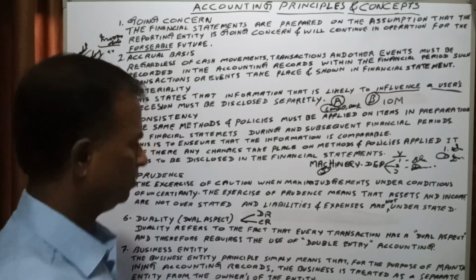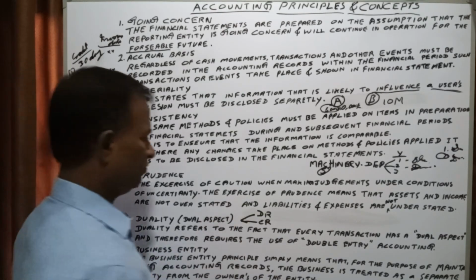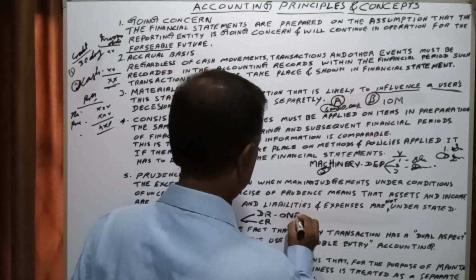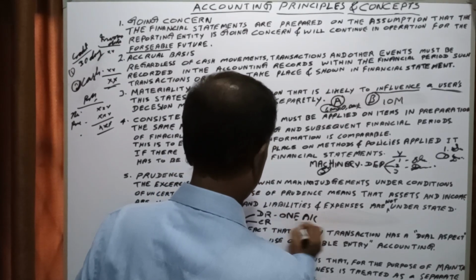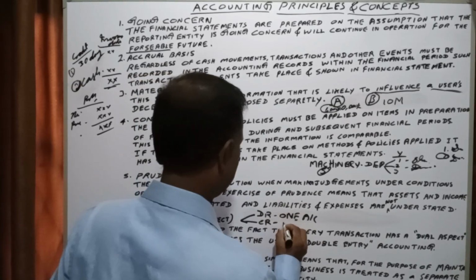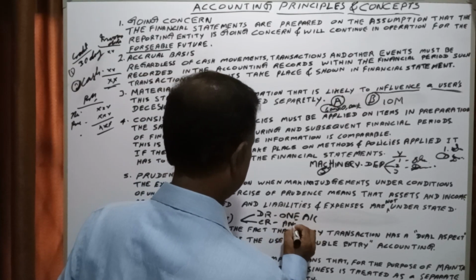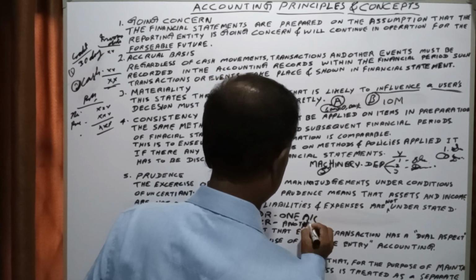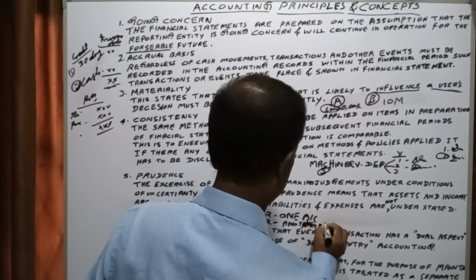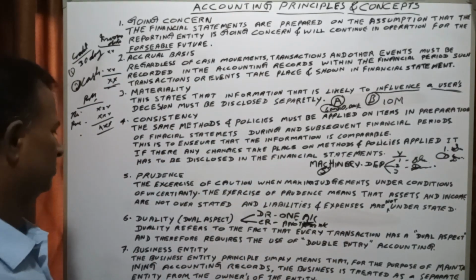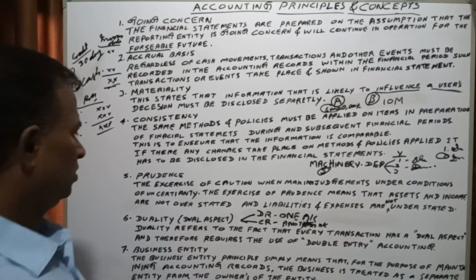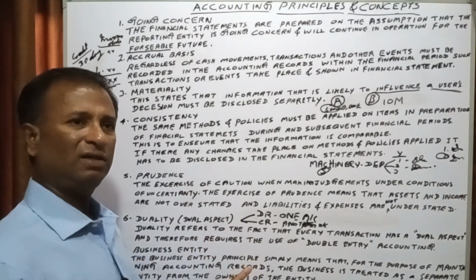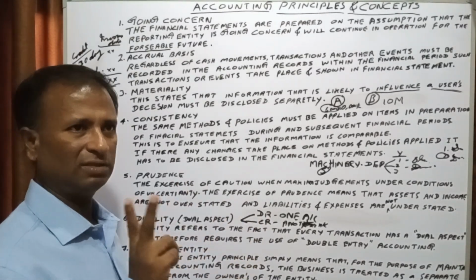Debit to one account and credit to another account. So there can't be a single entry for one transaction. There is a double entry.